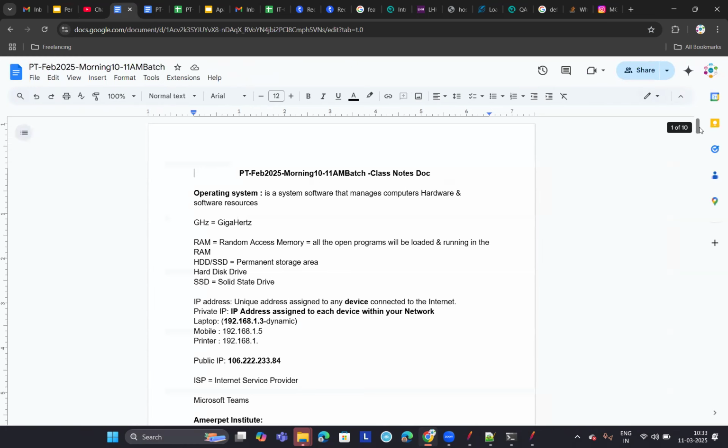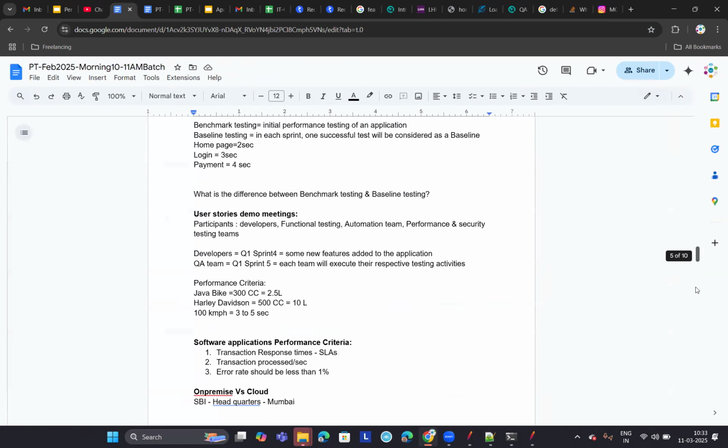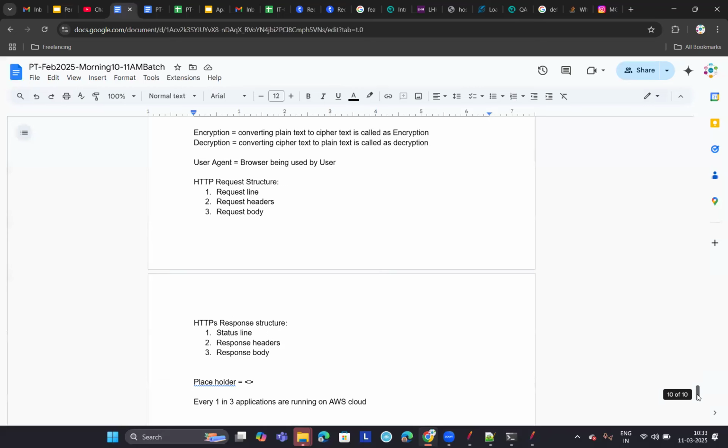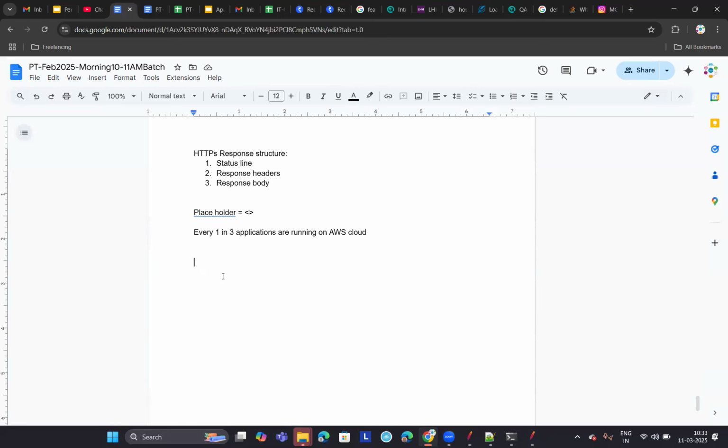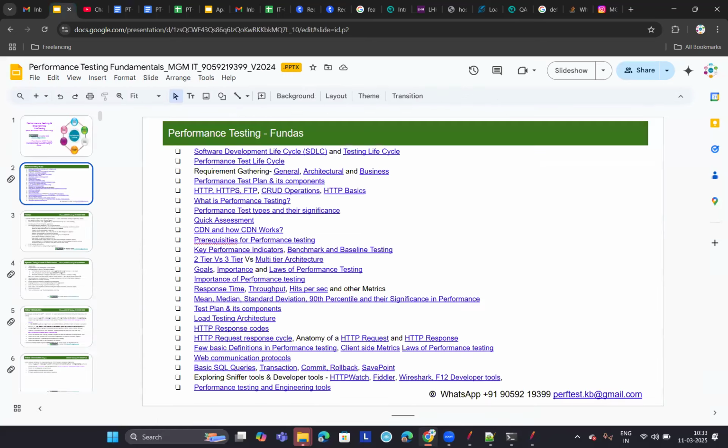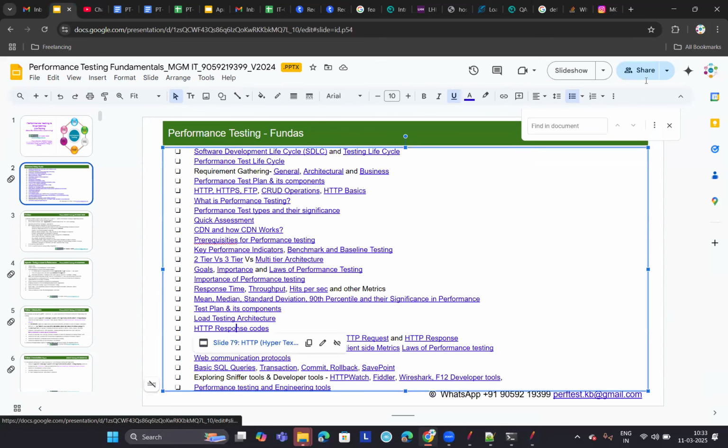Now there are 5 different categories of response codes, which are represented as 1xx, 2xx, 3xx, 4xx, and 5xx. Here it is, HTTP status codes.